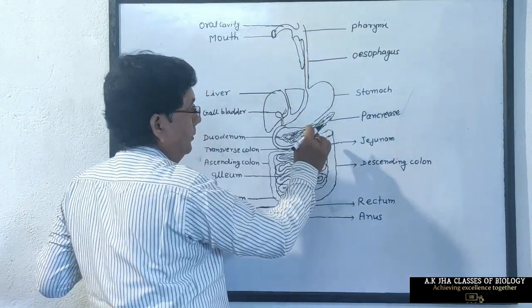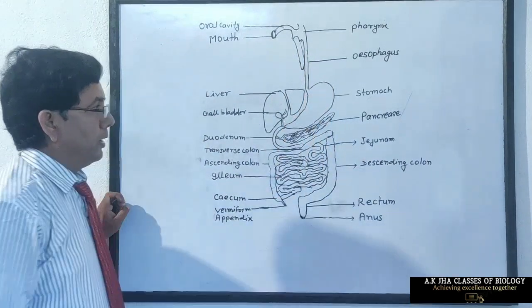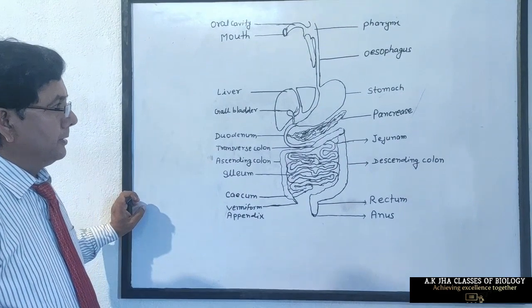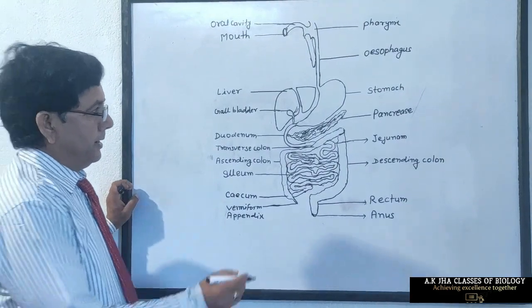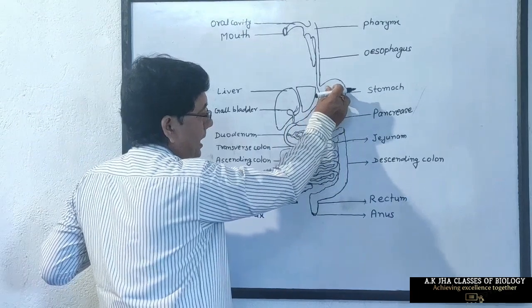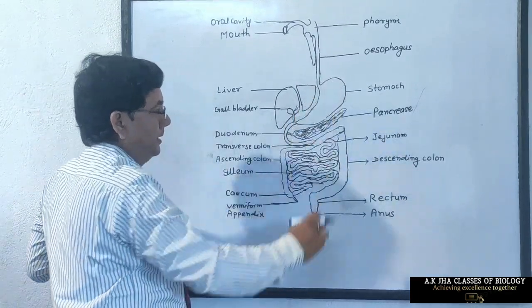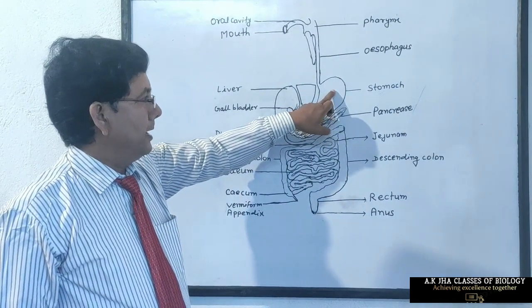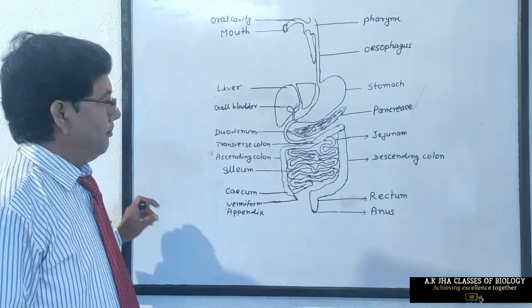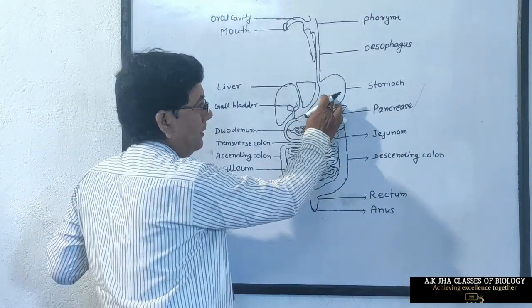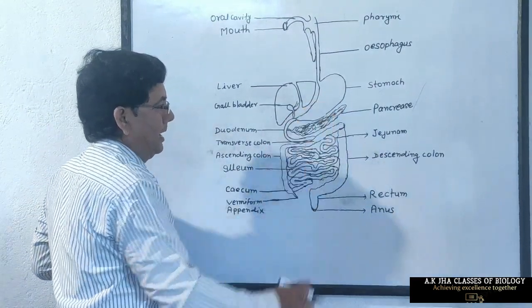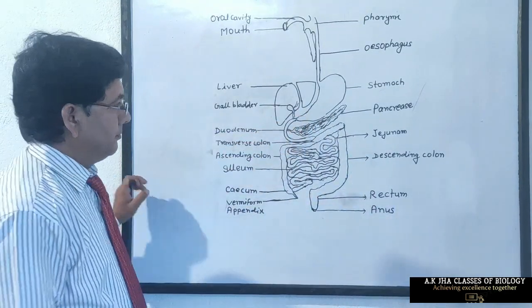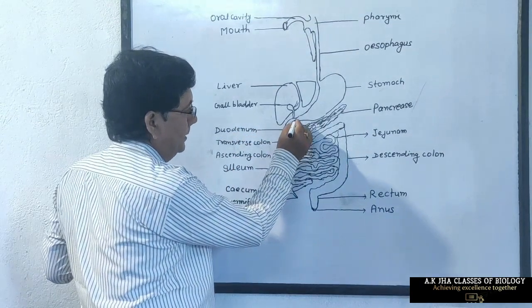Oesophagus leads into stomach. Stomach is a storage organ, a wide, curved, sac-like structure. Its upper portion is called cardiac stomach because it is towards the heart. Middle portion is called fundic stomach, and the lower portion is called pyloric stomach. This stomach enters into